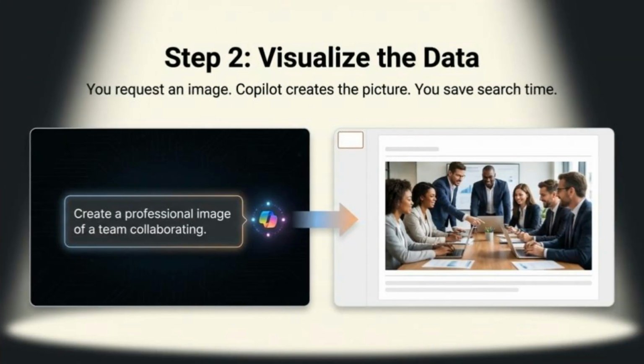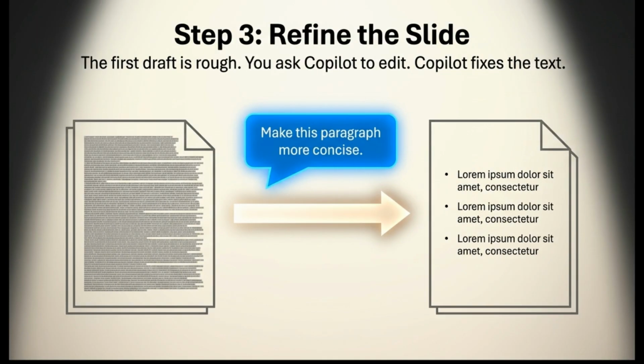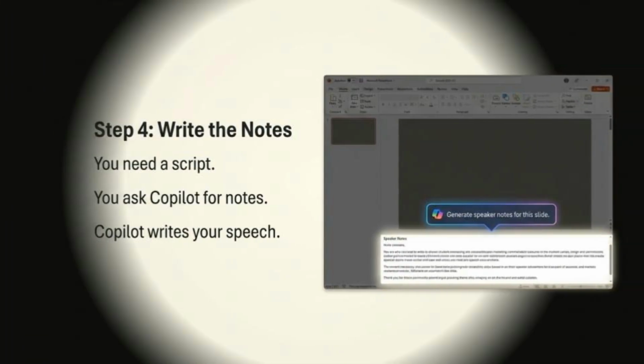Step 2 is visualizing your data. Request an image, and Copilot will create it for you, saving you valuable time spent searching for the right visuals. Step 3 is refining the slide. Since the first draft is often rough, ask Copilot to edit the text for clarity or conciseness. Finally, Step 4 is writing your speaker notes. If you need a script, simply ask Copilot to generate them based on your content.